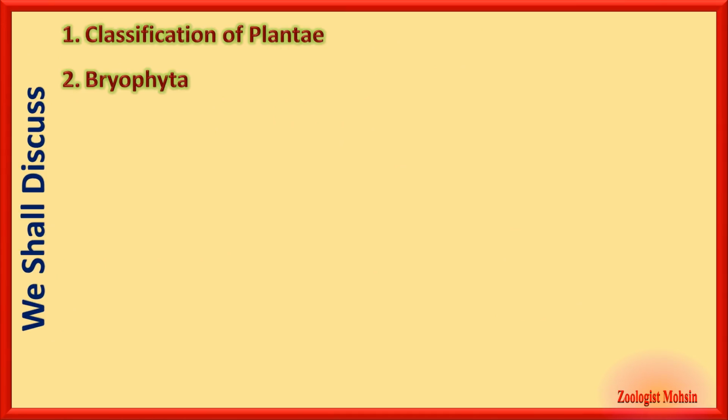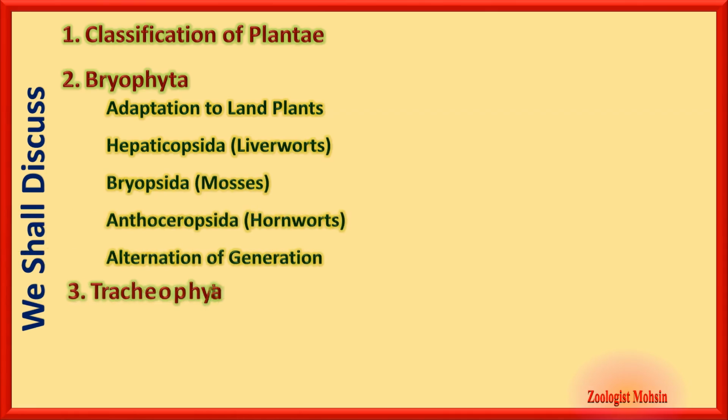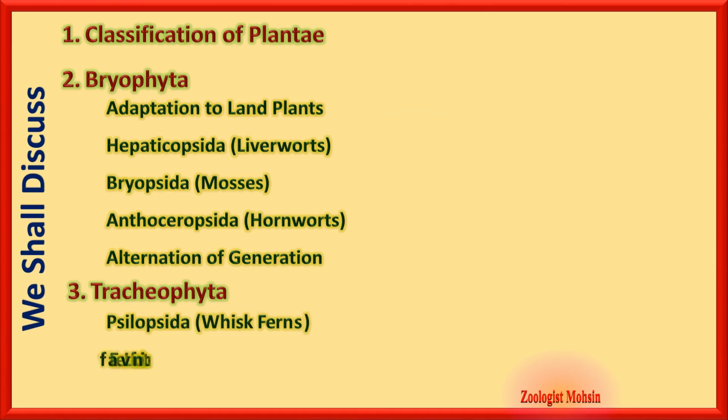Kingdom Plantae is basically categorized into two categories based on the presence or absence of vascular tissue, xylem and phloem. So, the major division Bryophyta and the major division Tracheophyta. Bryophyta is further classified into three subdivisions: Hepaticopsida, the liverworts; Bryopsida, the mosses; and Anthoceropsida, the hornworts. These second names are important to remember.